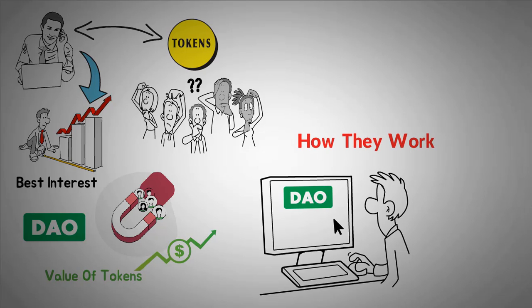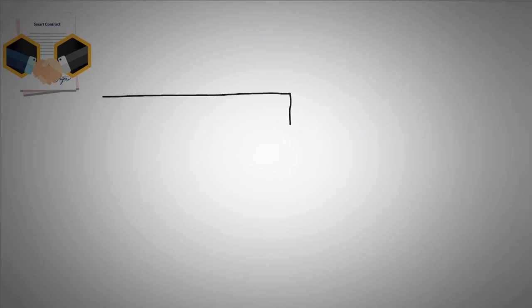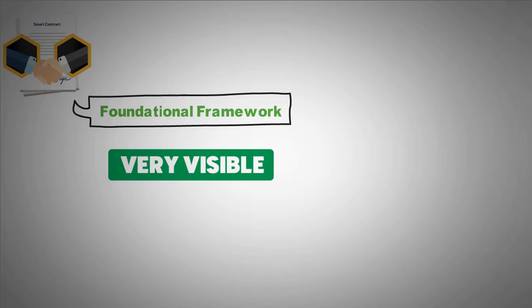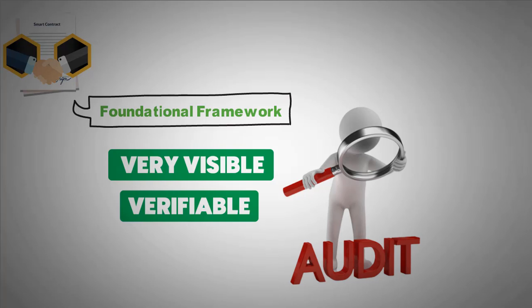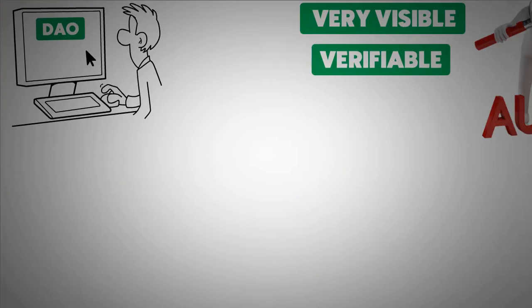A core team of community members establishes the rules and regulations that guide the operations of the DAO. This is done through smart contracts. These smart contracts help to create a foundational framework for the DAO to operate on. These smart contracts are usually very visible, verifiable, and publicly auditable. This way, a future community member can grasp how the protocols function at every step.